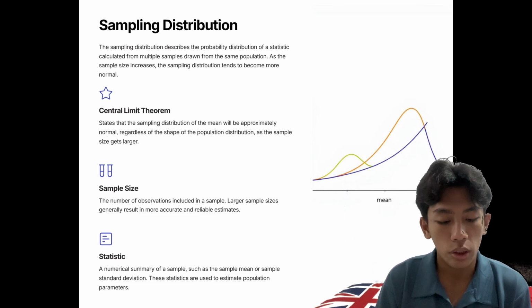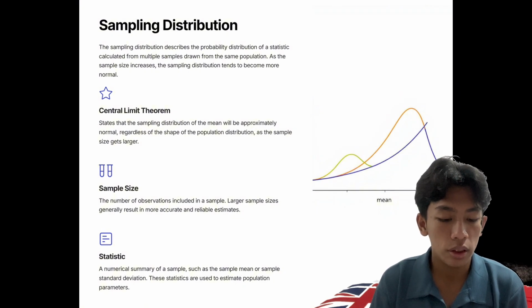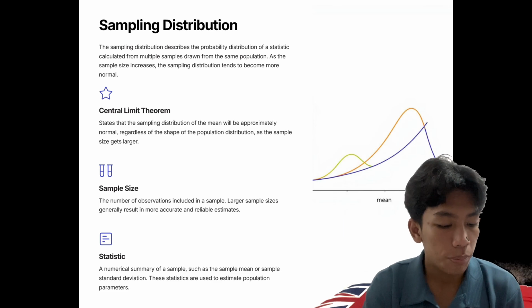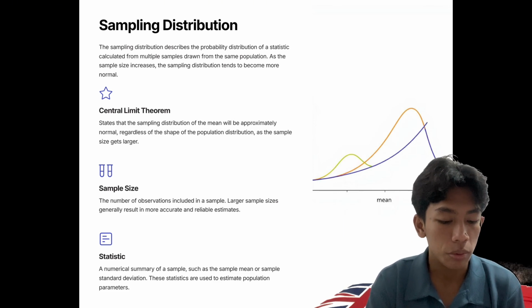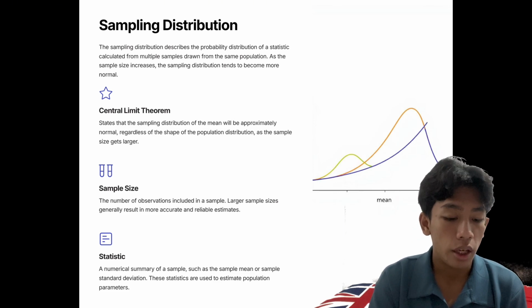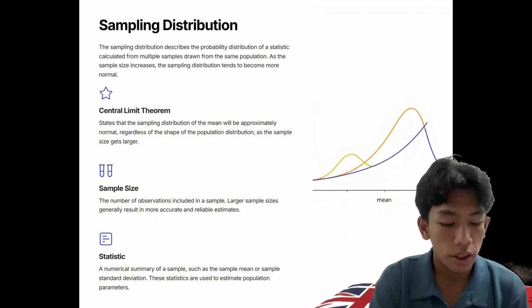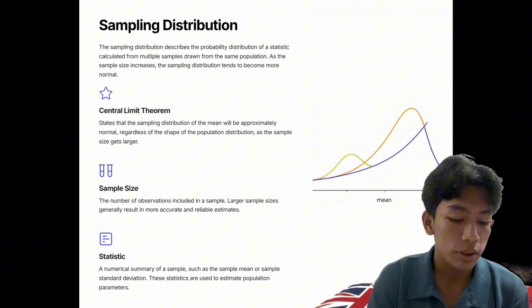Central limit theorem states that the sampling distribution of the mean will be approximately normal regardless of the shape of the population distribution as the sample size gets larger.